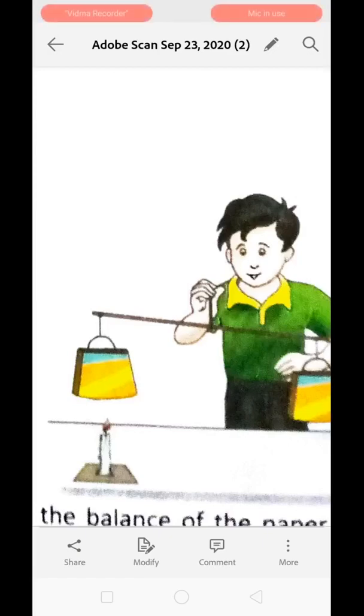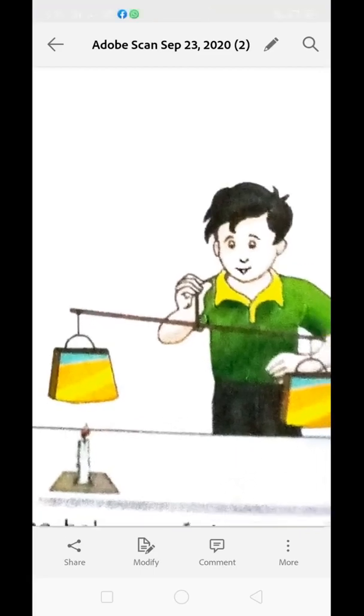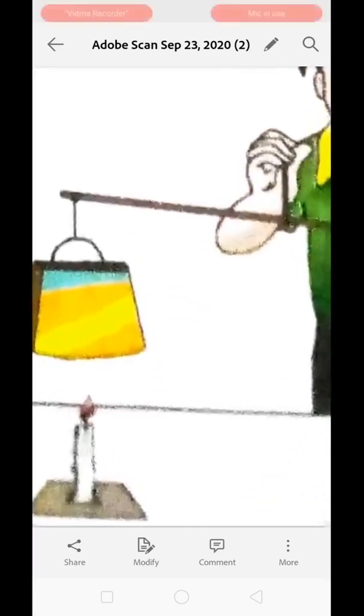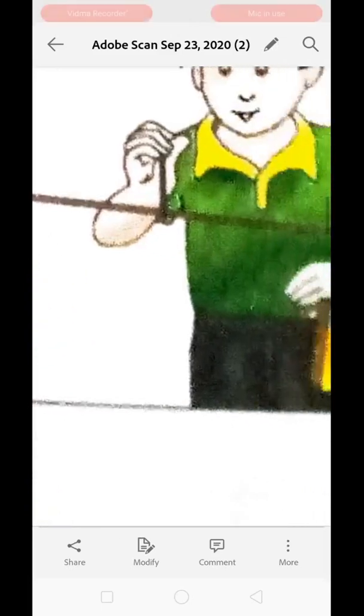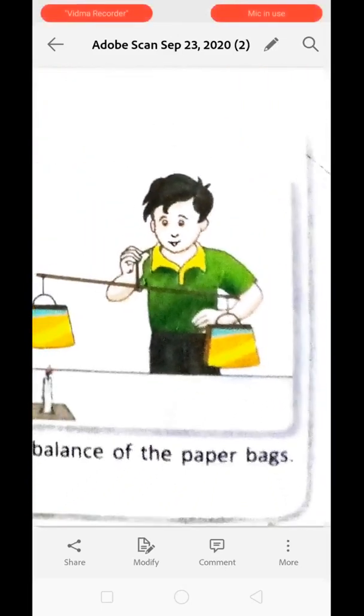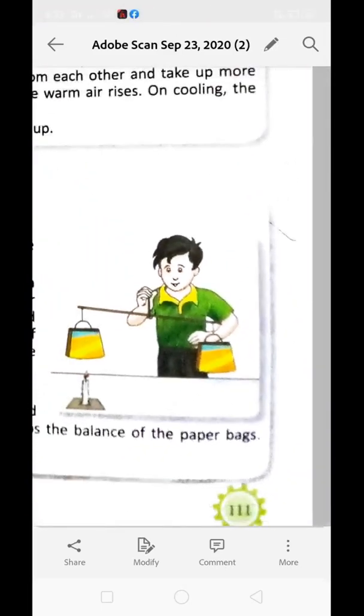But once the air is moving upward, it disturbs the balance of the paper bag as well. This shows that warmer air is lighter than colder air. See over here, this is the warmer air. It is moving upward. That is why the paper bag is pushed slightly upward, and that is why the second bag is slightly downward. Clear?